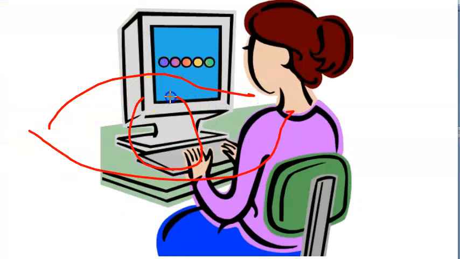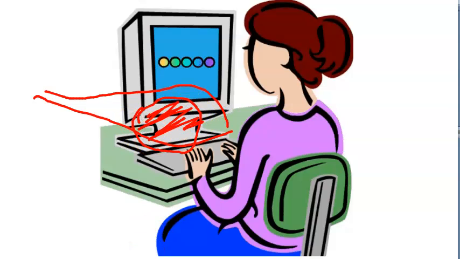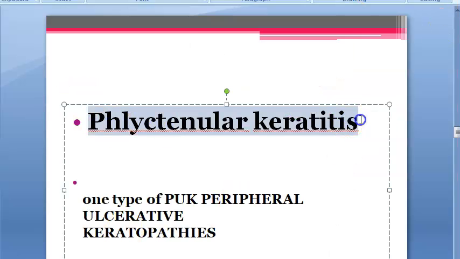So now, guys, what happened? We studied all the conjunctiva, how this hypersensitivity, etc. Now we will check the cornea. What happens to the cornea? Let's check. So here's the cornea. Now from the conjunctiva, it is affecting the cornea. Okay, focus, guys. So we are moving to Phlyctenular keratitis.